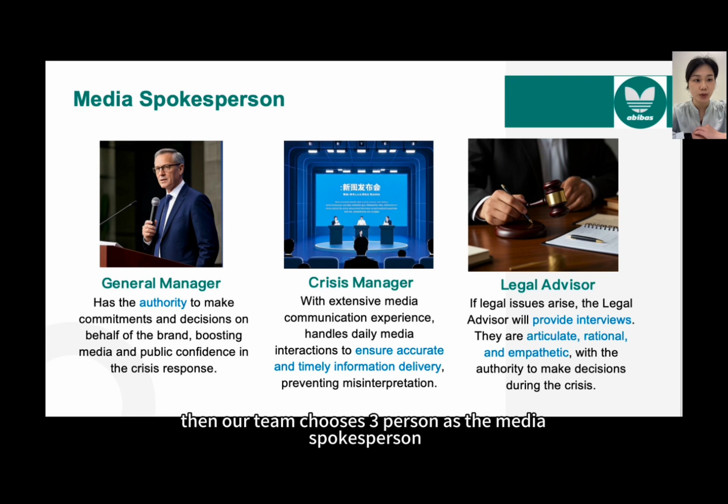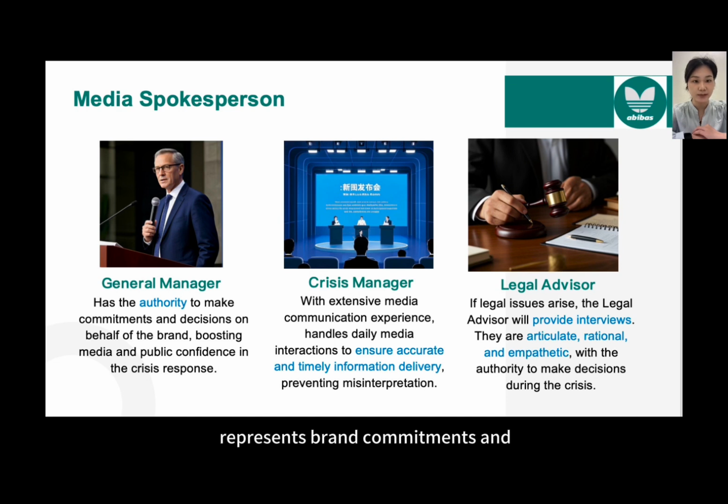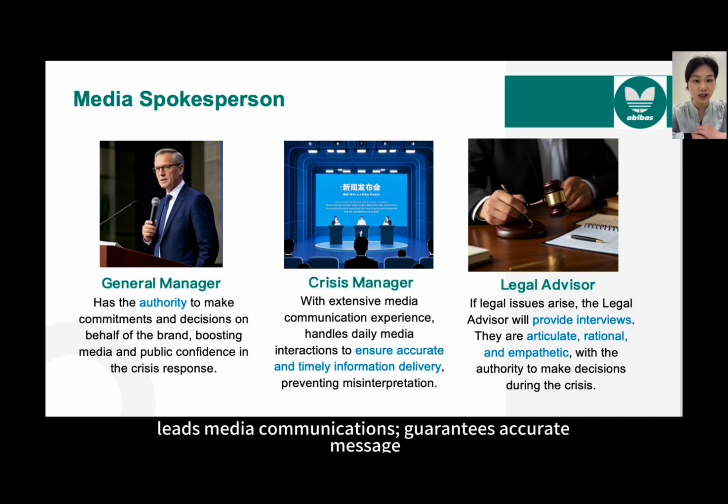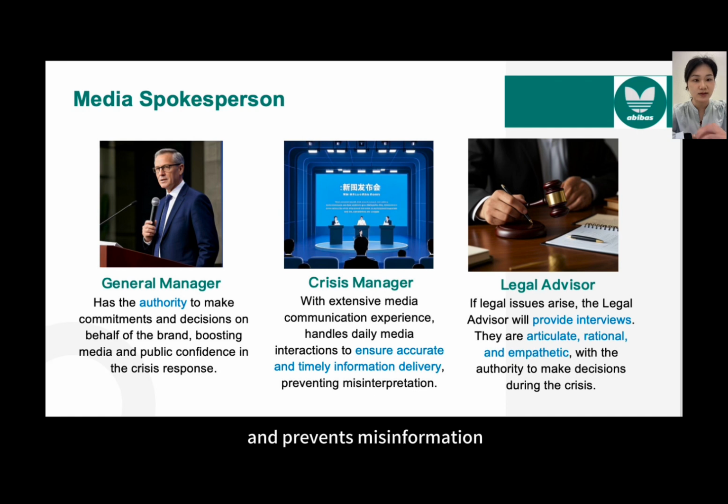Then our team chooses 3 persons as the media spokespersons. First is the general manager, who serves as the final decision maker, represents brand commitments, and ensures public confidence. The second one is the crisis manager, who leads media communications, guarantees accurate messages, and prevents misinformation. And the third one is the legal advisor, who handles legal inquiries and makes crisis decisions. That's all for the crisis communication structure and media spokespersons.